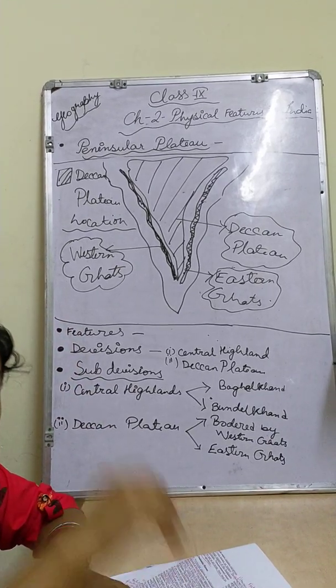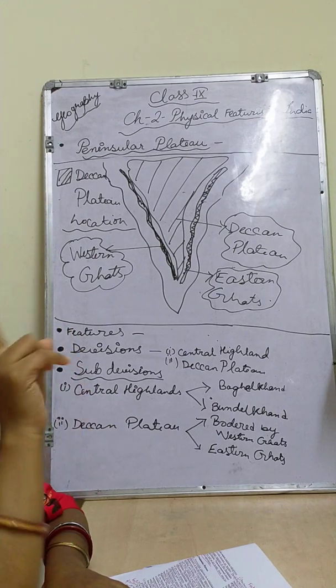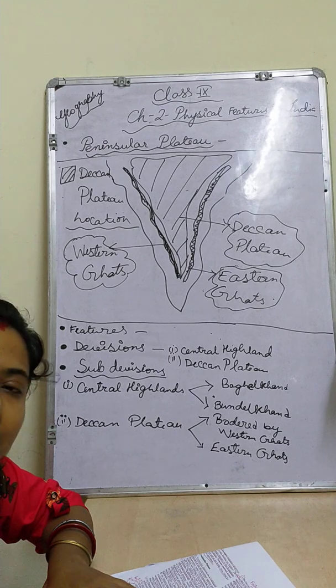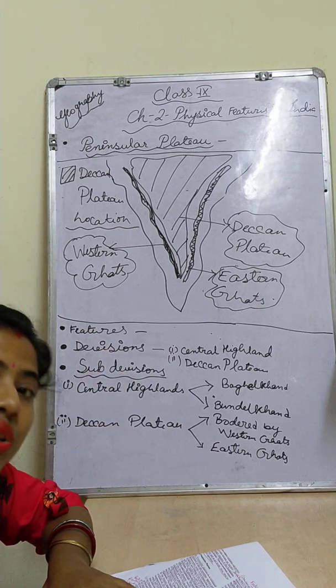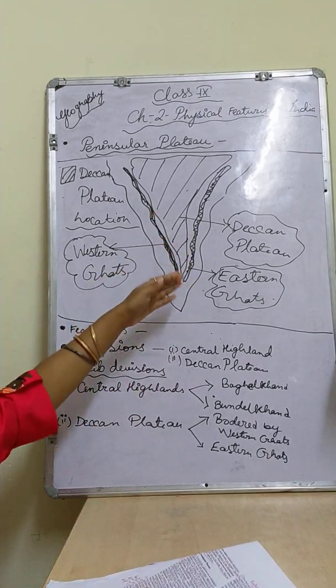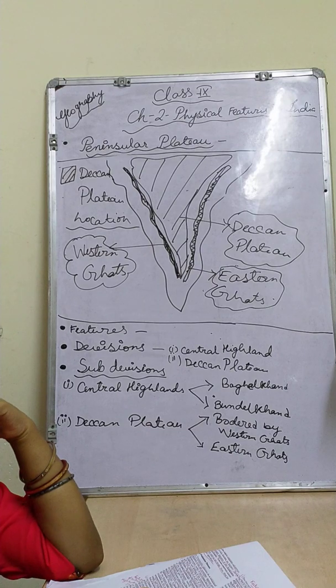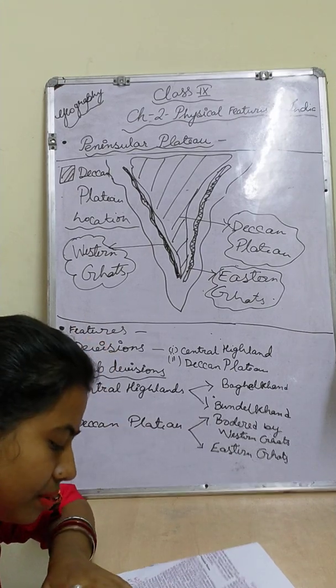But the Western Ghats are dissected less. It means that fewer rivers pass through them. Only two rivers, what are they? Only Narmada and Tapi. These two rivers are west flowing rivers. We have already learned this in the drainage chapter. Here, four rivers are there in the Eastern Ghats. What are they? Mahanadi, Godavari, Krishna and Kaveri. Okay, these are big rivers.